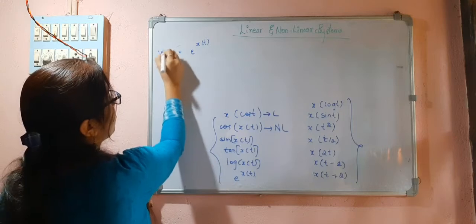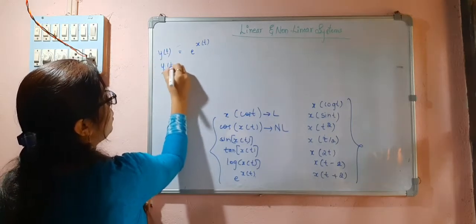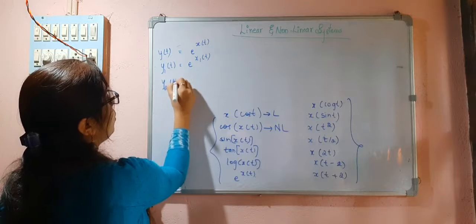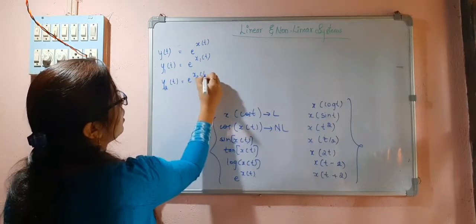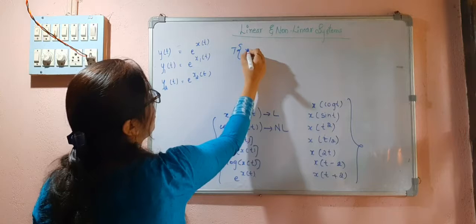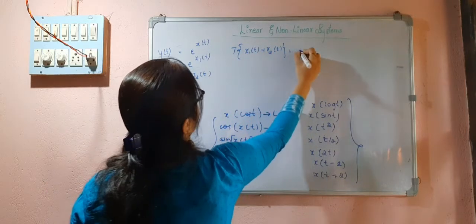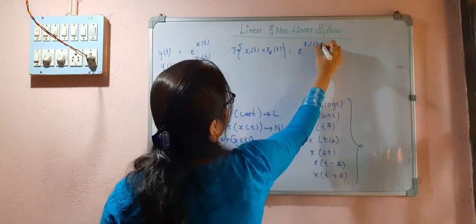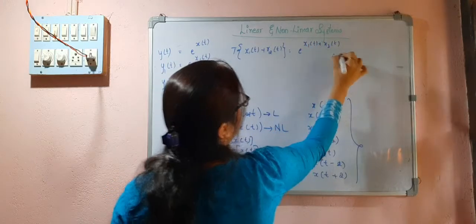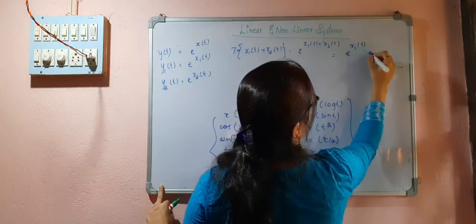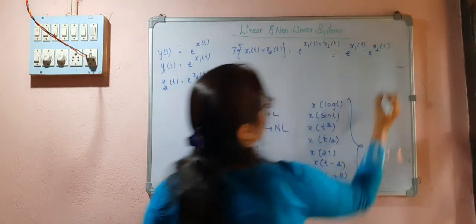So y1t is equal to e to the power of x1t, y2t is equal to e to the power of x2t. Now if I perform the operation on the signal x1t plus x2t, this will be e to the power of x1t into e to the power of x2t.